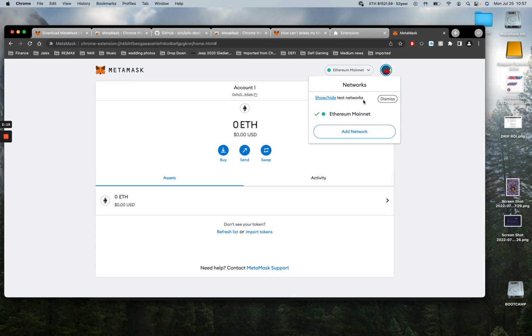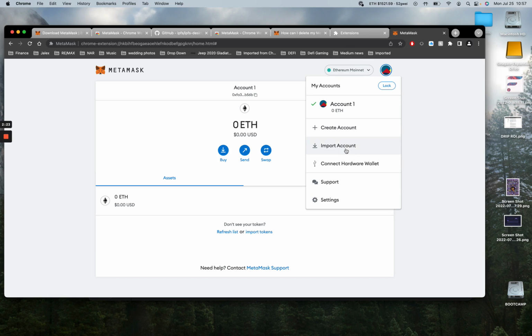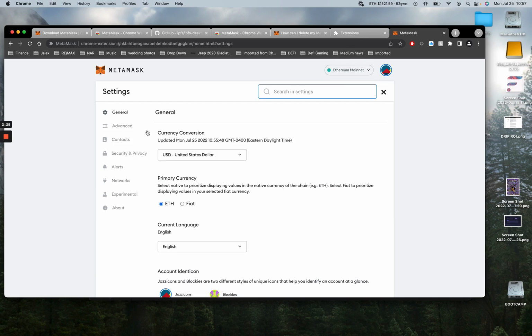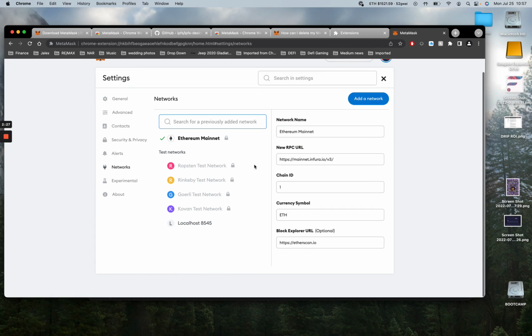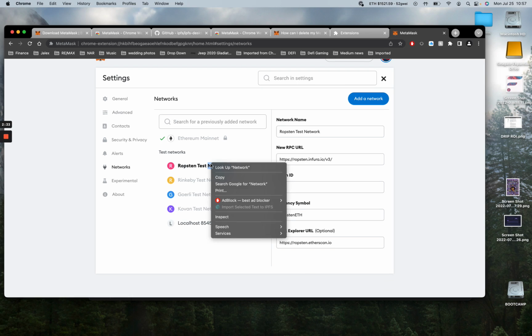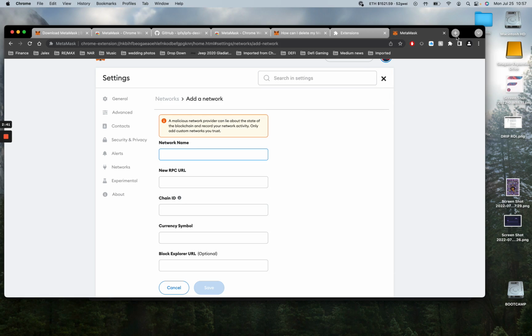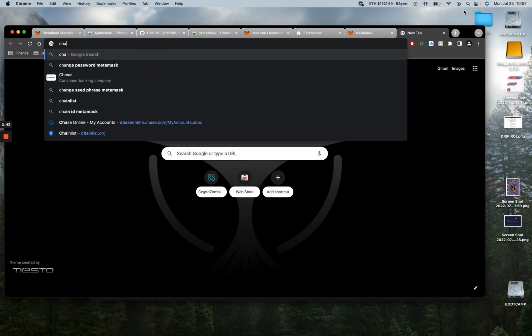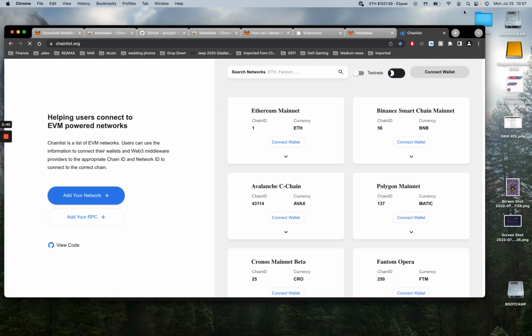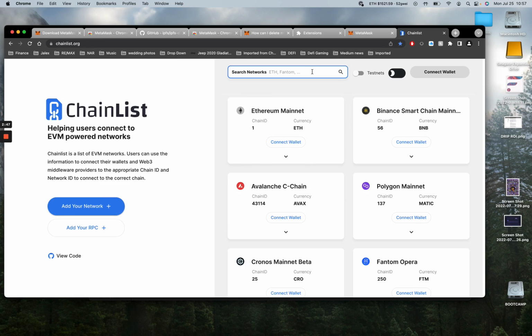By default, the only network you can see here is Ethereum. If you want to add a network, you can go here to Settings, Networks, and you can add these test networks in just by, I don't know, maybe, I forget how. And you can add a new network here. However, I prefer to go to chainlist.org, search for the chain I want.